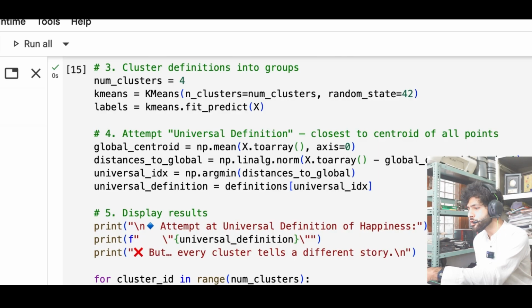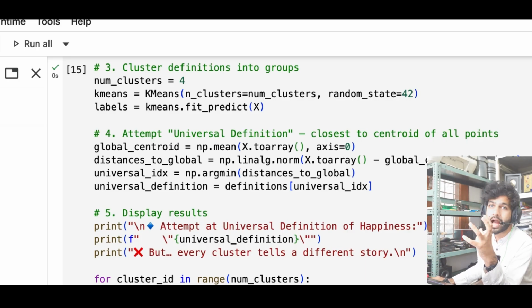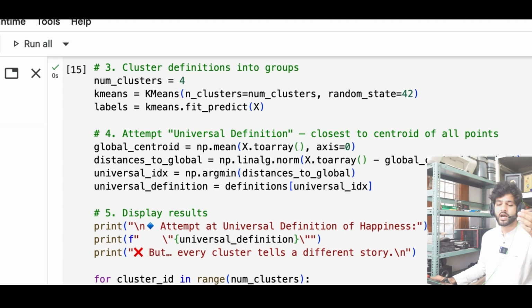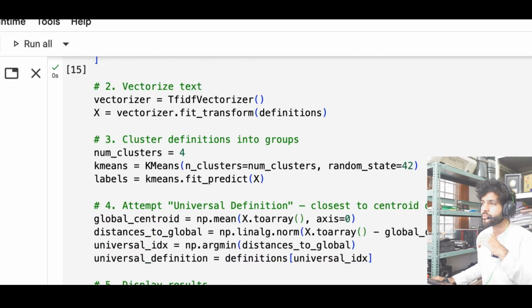Then we are doing the universal definition stuff. It's about finding the actual universal definition of happiness. So we calculate the global centroid. As you can see, we are calculating the centroid up here. This is the part that we are doing. In this way, we are basically averaging all of the different definitions. Since we have converted the words into vectors, we are now able to do the average and different mathematical operations on these vectors.